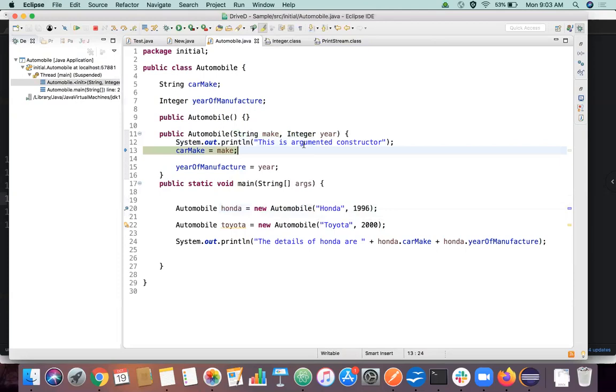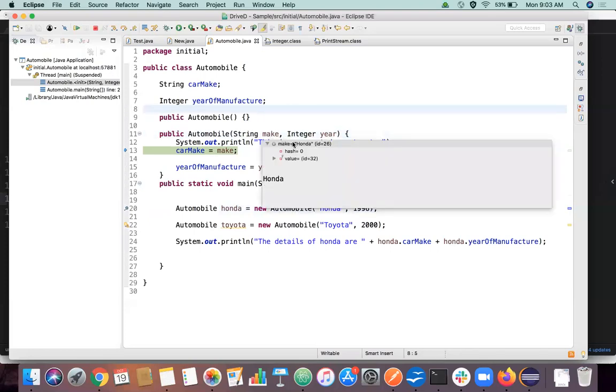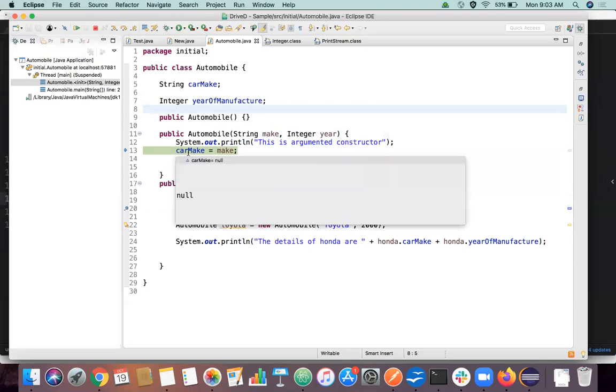Now if you see line number 13, this make, what we have declared, is Honda. So this Honda value will come in this argument, right? Am I making sense here? If you hover over make, what value is it showing? Honda. But if you hover over car make, what value is it showing?